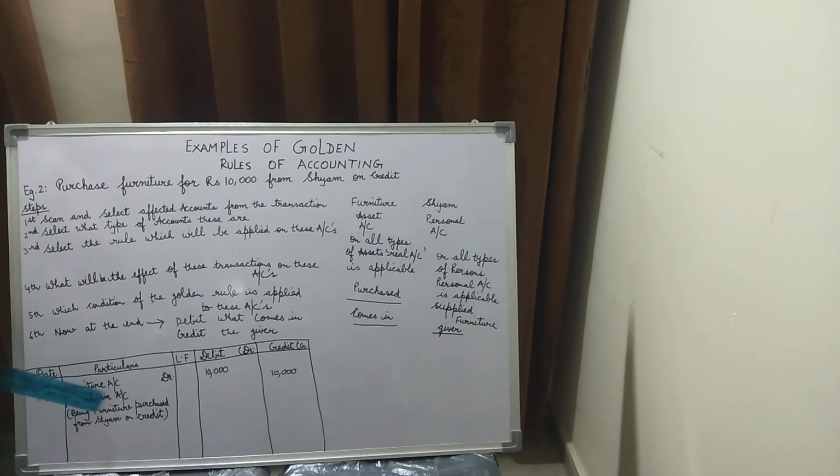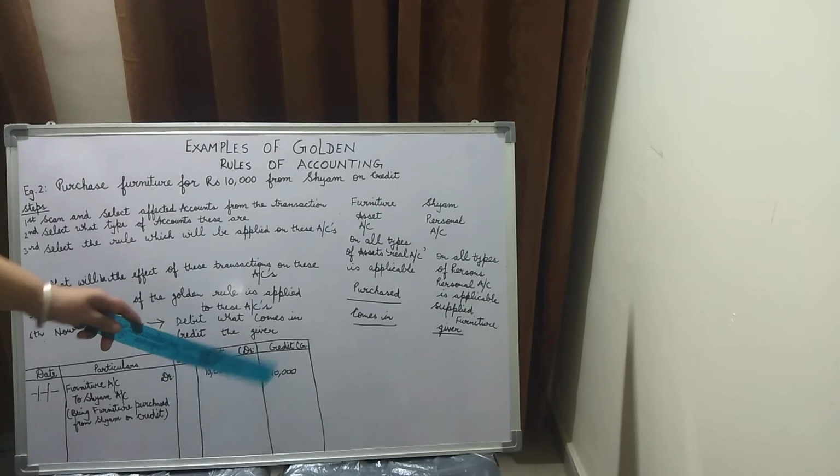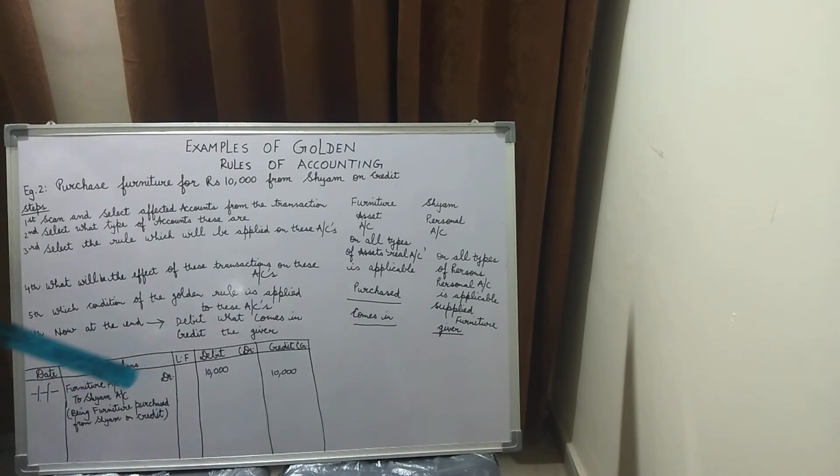That is, to Shyam account. Both the entries will have 10,000 rupees as amount, in the debit also and in the credit also. So the transaction will have the effect on furniture account and Shyam account. Shyam will be receiving this money, children, in the near future.